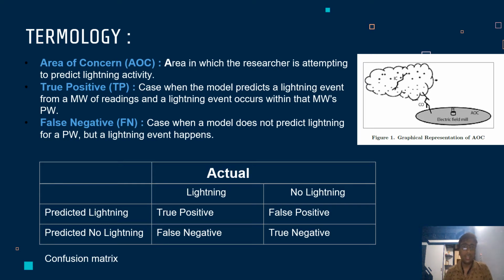AOC, the area of concern. The shape of this area may be circular, rectangular, or elliptical. The total area covered by the AOC may range greatly depending on the search and the design decisions.